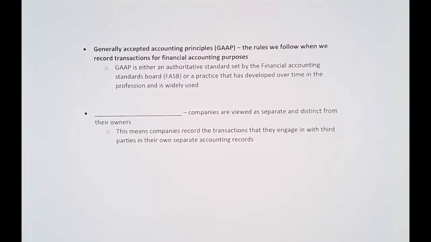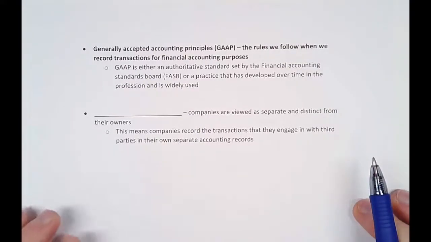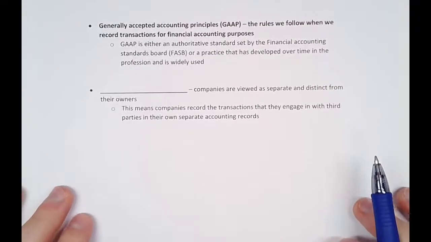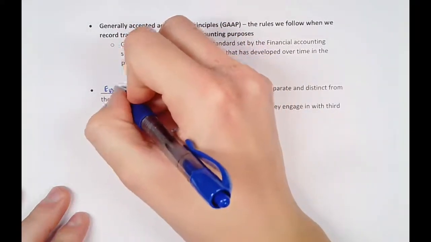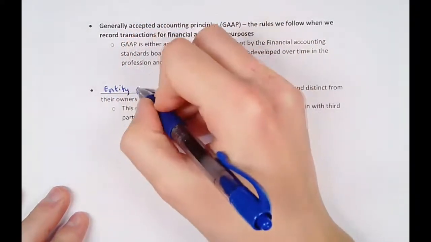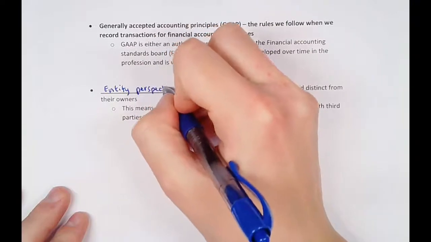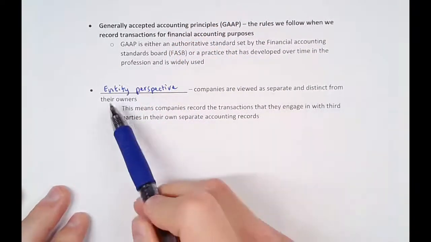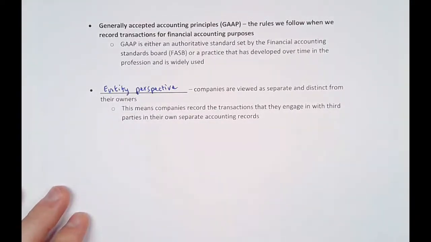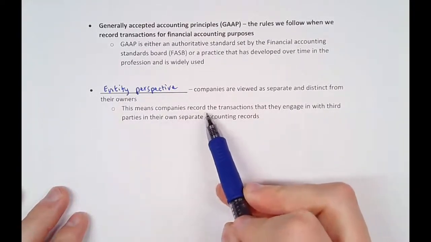Okay. And finally, we have one definition to look over here: the entity perspective. Basically what that means is companies are viewed as separate and distinct from their owners. Companies are going to record transactions that they engage in with third parties in their own separate accounting records.